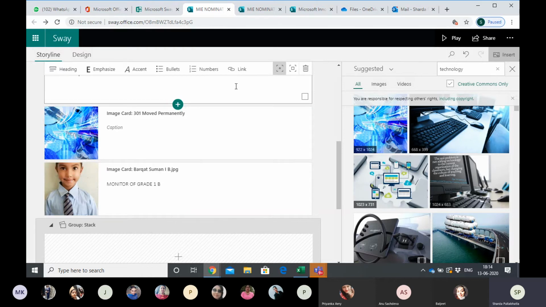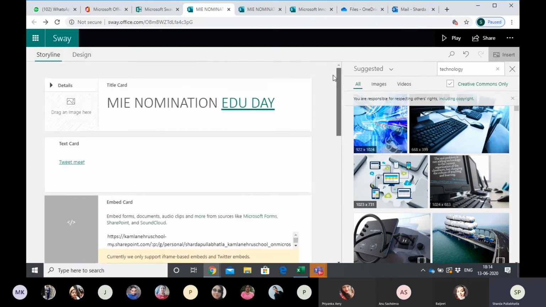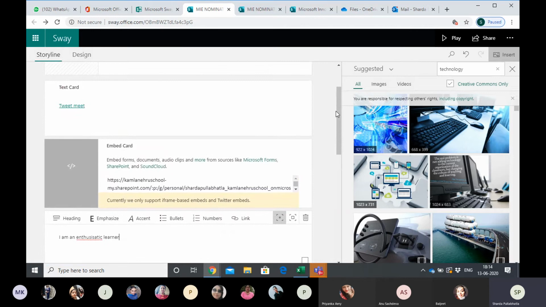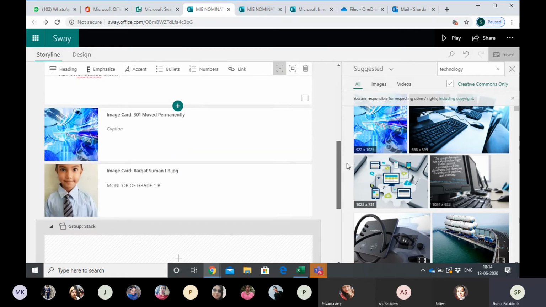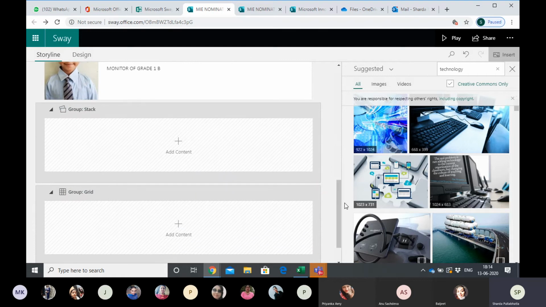I am an enthusiastic learner. So I have written something here as well. So first one is there. We have a heading. Then we have a tweet meet wala slide. Then we have some code here. Something written text is there. Image is there. Okay. And then now let's see how it appears.